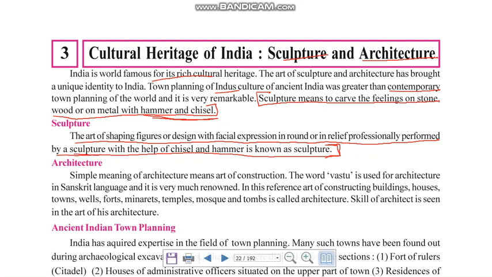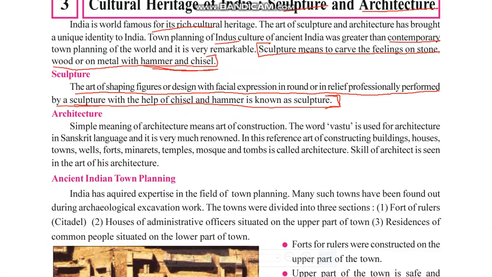Okay, next is architecture. The simple meaning of architecture is the art of construction. What is architecture? Art of construction. The word Vastu, we have already studied about Vastu in the previous chapters. The word Vastu is used for architecture in the Sanskrit language, and it is very much renowned.